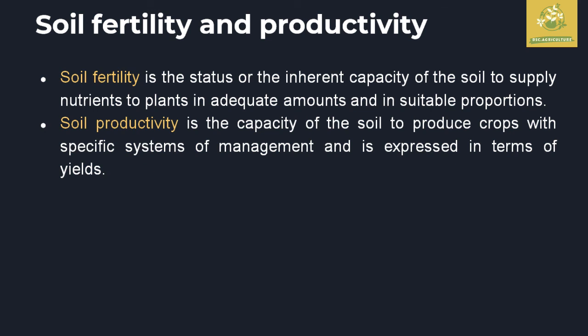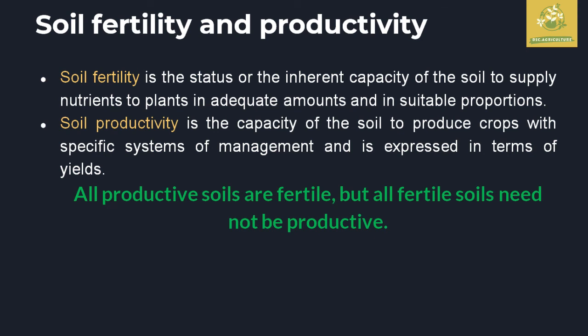There is always a proverb: all productive soils are fertile, but all fertile soils need not be productive. This proverb is regularly used in 5 mark questions, so don't forget it.